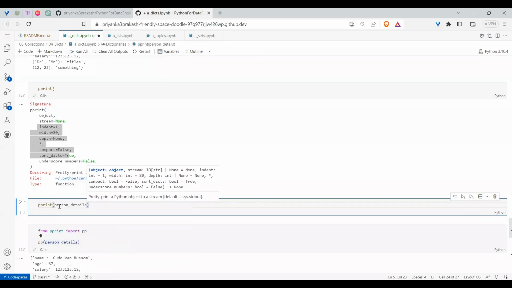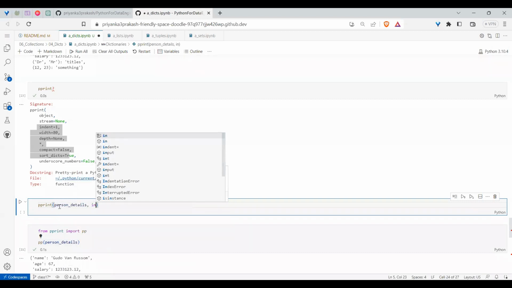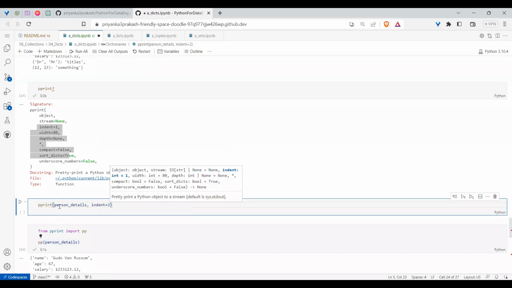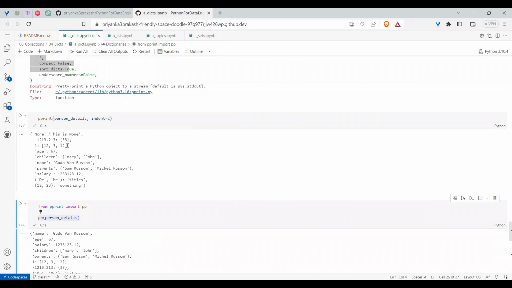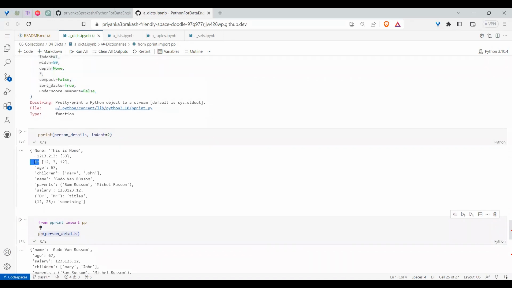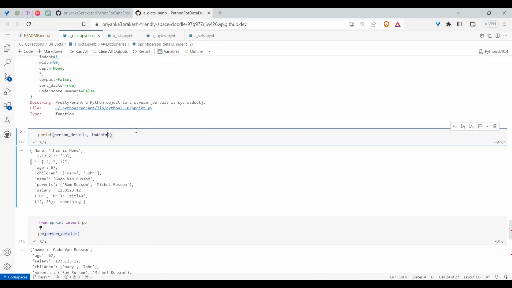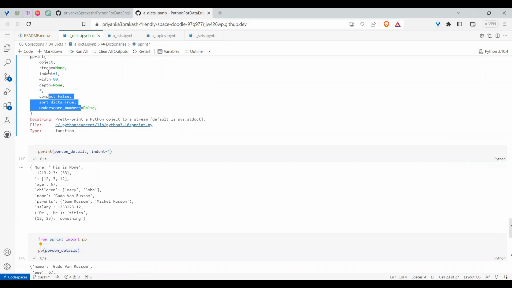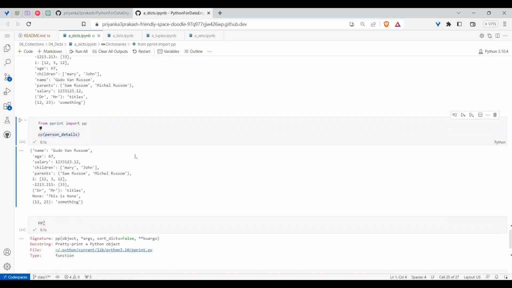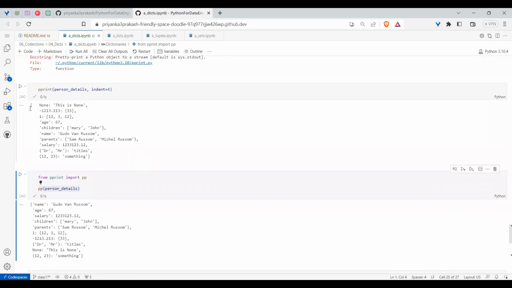So if I say person details, and after that I pass the additional option indent, say indent is 2. If you see the output, did you see there's a slight change, indentation 2 is there. Or if I give a 4 indentation, and also if I want underscore numbers or anything, I can give all those options and you can see some space is there before it, right?